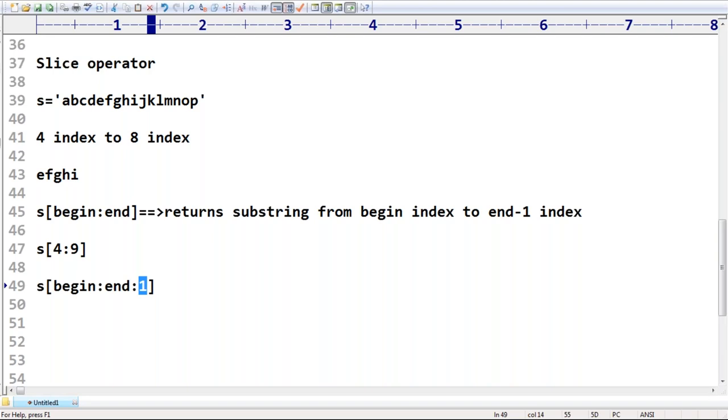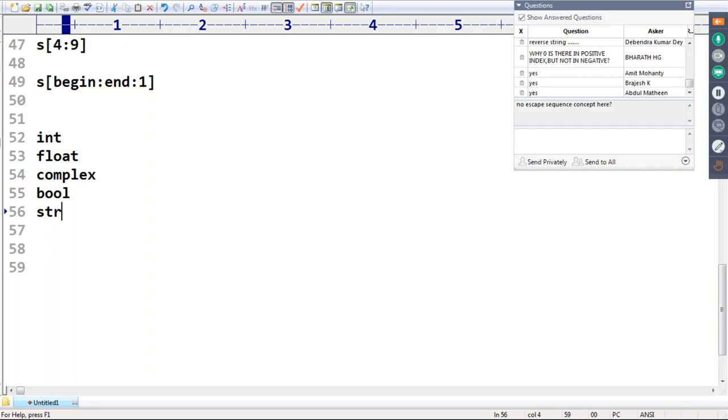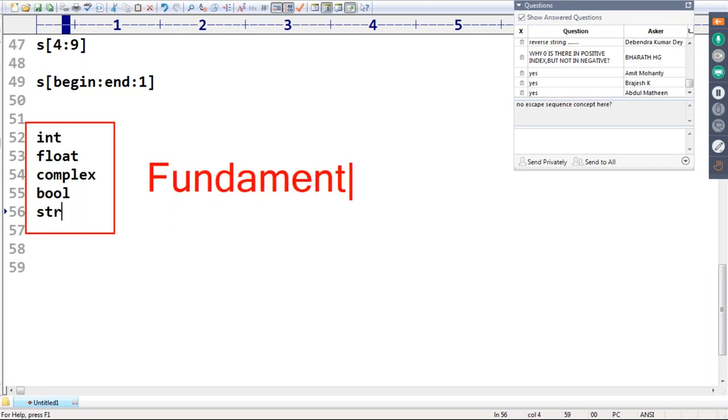Okay, that's all. These are the 5 inbuilt fundamental data types. int, next and after that float we covered, next complex we discussed, bool we discussed, next str. So these 5 data types are considered fundamental data types in Python. Remember this one, sir. Fundamental data types, right?